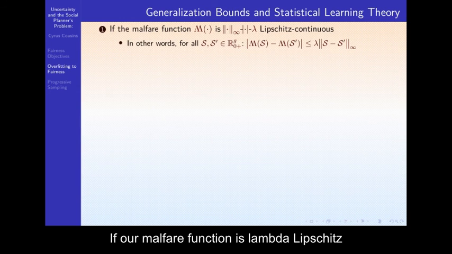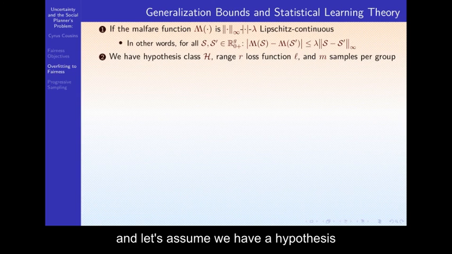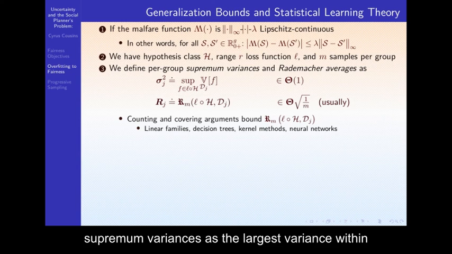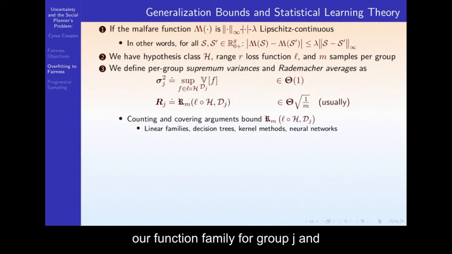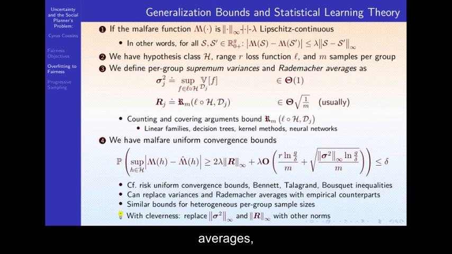If our Malfare function is lambda Lipschitz continuous, then let's assume we have a hypothesis class H, a range R loss function L, and M samples per group. We can then define per group supremum variances as the largest variance within our function family for group J, and Rademacher averages as the Rademacher average of our function family with respect to the distribution J. And then we can use counting and covering arguments to bound these Rademacher averages.